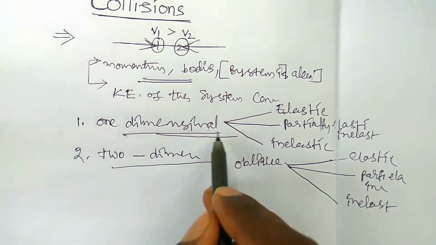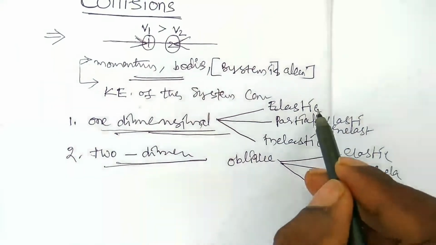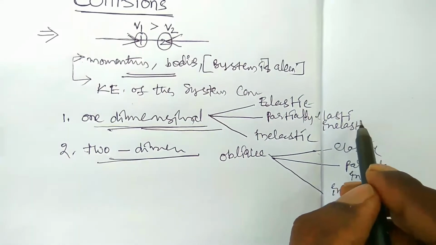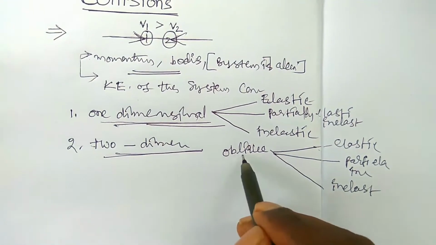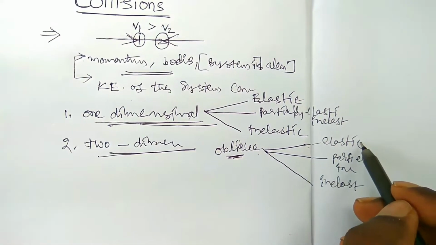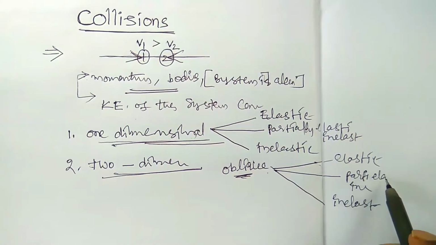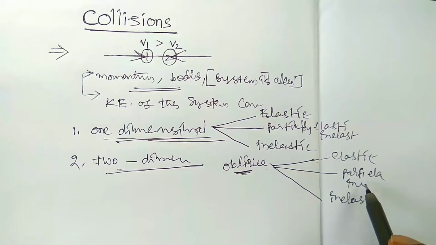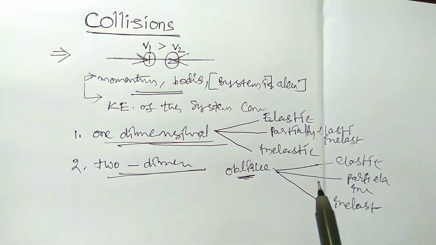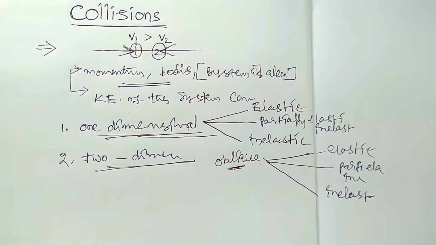Once again: one-dimensional collisions and two-dimensional collisions. Belonging to the one-dimensional collision, there are three types: elastic collision, inelastic collision, and partially elastic or partially inelastic. Coming to the two-dimensional, that is nothing but the oblique collision. In the oblique collision there are the elastic oblique collision and the inelastic oblique collision, and similarly the partially elastic oblique collision and partially inelastic oblique collision. These are the main types of collisions. In which collision which factor changes, you have to see when doing the numericals.